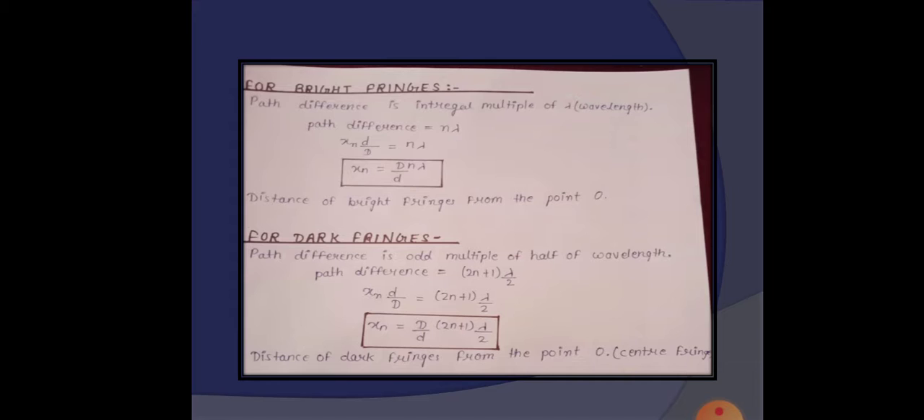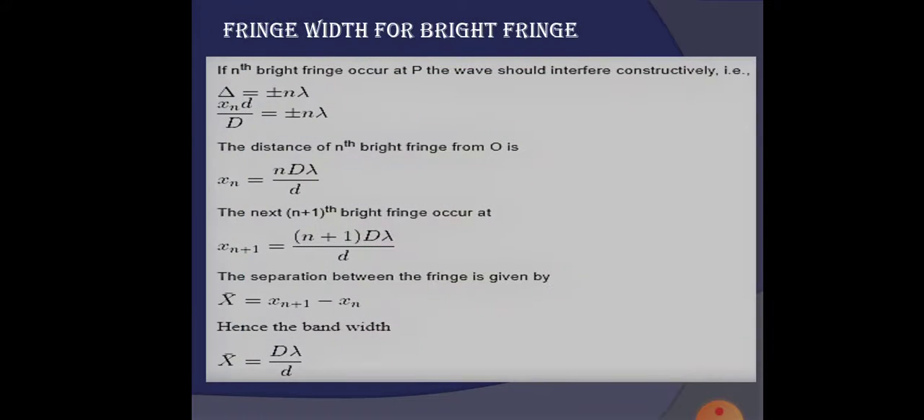For the dark fringe, the path difference is an odd multiple of half of the wavelength. Path difference is equal to (2n plus 1) lambda by 2. So we get xn is equal to D (2n plus 1) lambda divided by 2d. It is the distance of the dark fringe from the point O. What is now the fringe width?